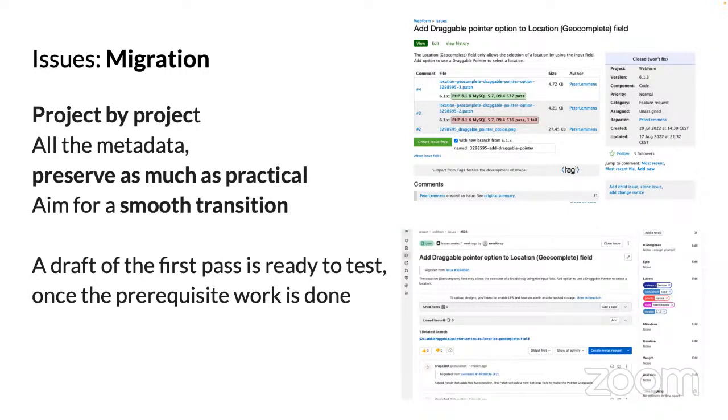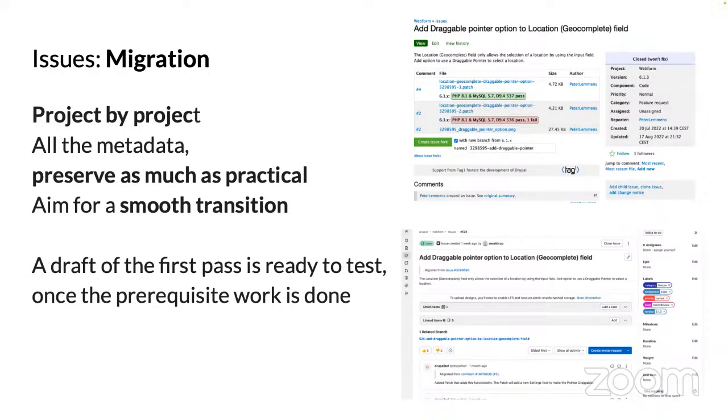And we aim to preserve as much as practical of the metadata. GitLab keeps track of metadata in a little bit different way. They don't have the fields we have for status and priority, but they do have labels that can replace that.